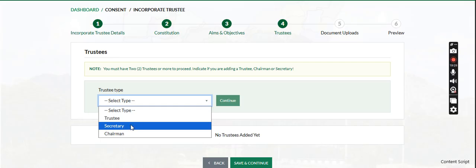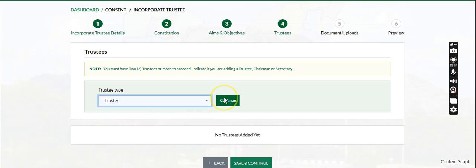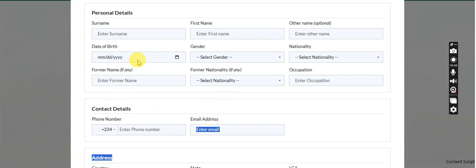Because last week when we were doing the trustee NGO reservation, a lot of people were having issues with this trustee part. I've forgotten the error it was bringing, but they had to be inputting details all over again. So make sure you input the trustees first. Alright, input the trustees first.